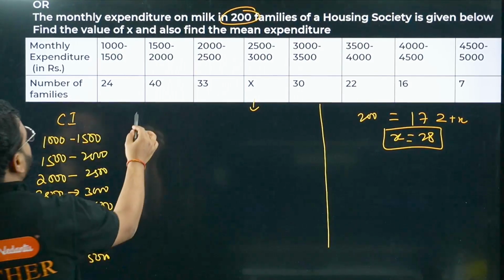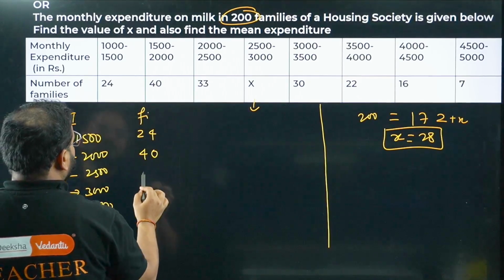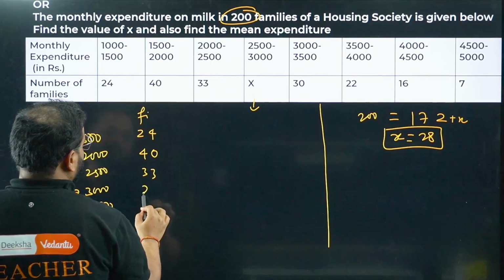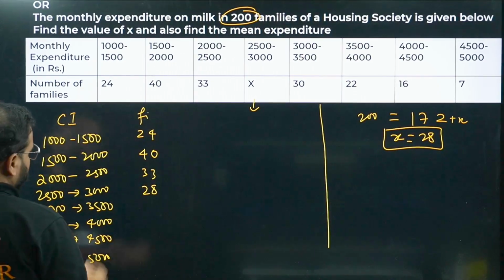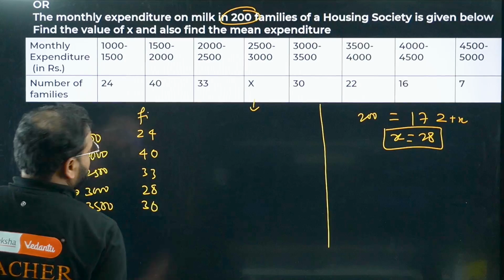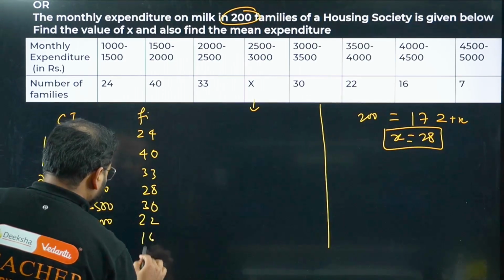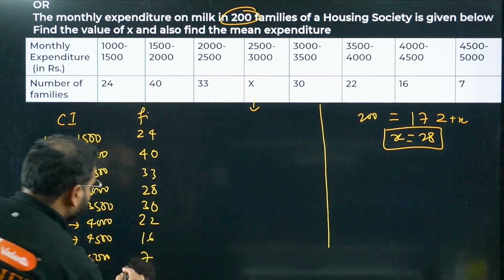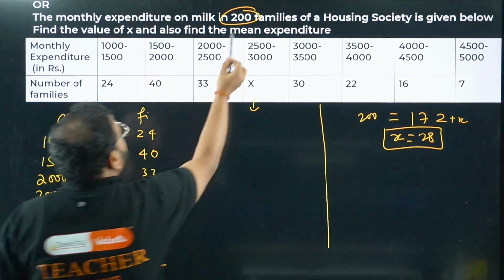The frequencies are 24, 40, 33, 28, since the x value is 28, then 30, 22, 16 and 7. This sum is simply 200, as given here.